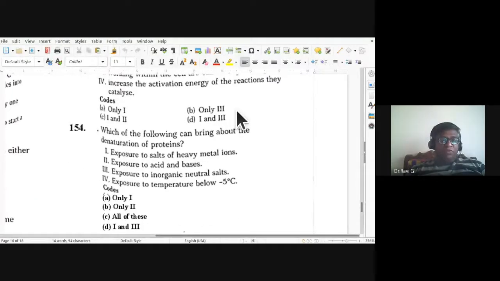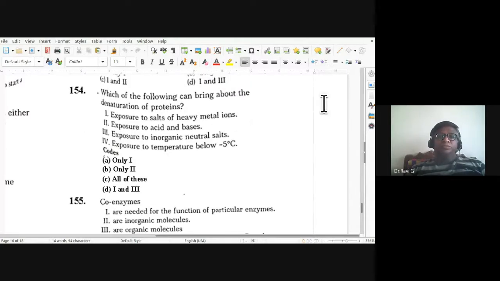154th, which of the following can bring about the denaturation of proteins? Exposure to salts of heavy metal ions, exposure to acids and bases, exposure to inorganic neutral salts, exposure to temperature below -5 degrees centigrade. All of this can bring about denaturation of proteins. Proteins can be destroyed by all of these activities. So 154th, C is the correct answer.